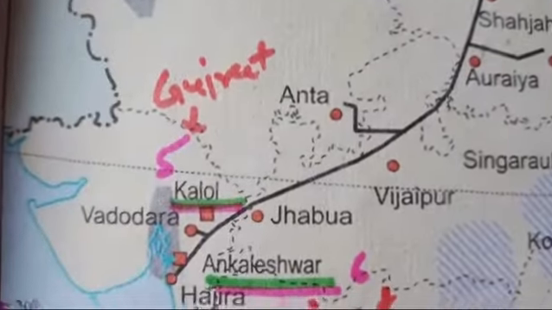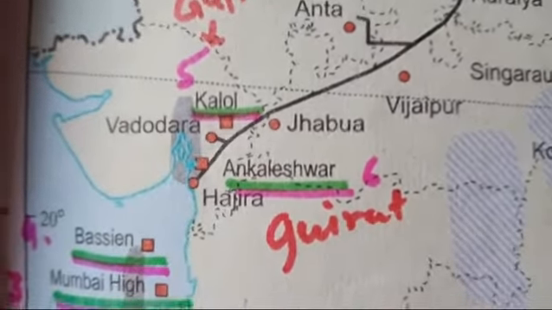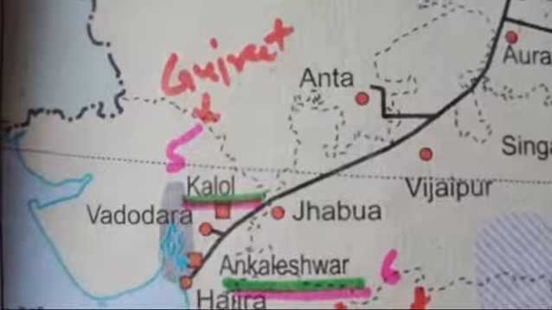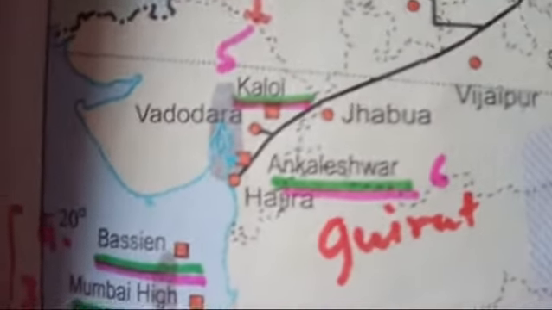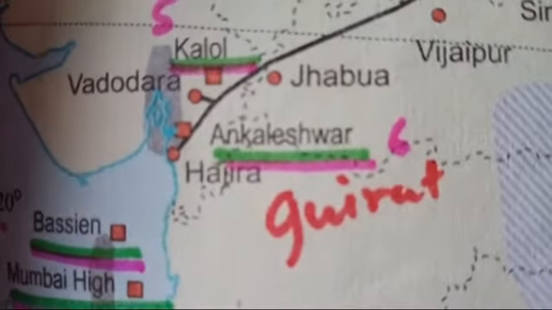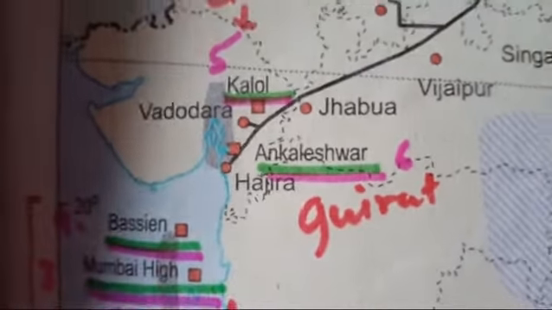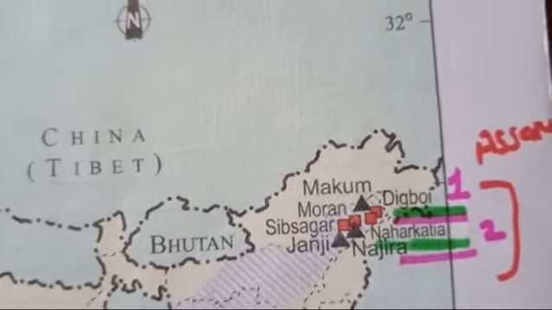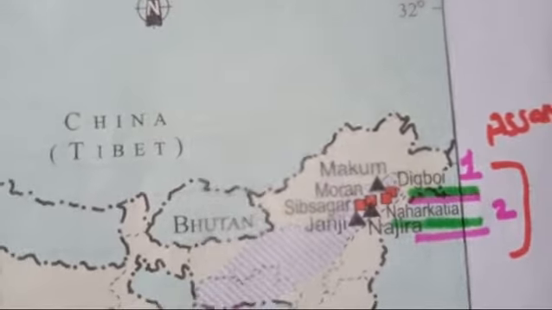Next oil field is, you can see, Kalol, and it is found in Gujarat. And the fifth oil field which you have to locate is Ankleshwar, and it is also to be found in the state of Gujarat. So in this way you have to locate in the second outline political map of India the oil fields which are Digboi and Naharkesha, both in the state of Assam.